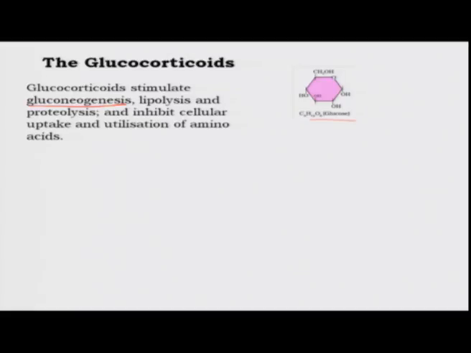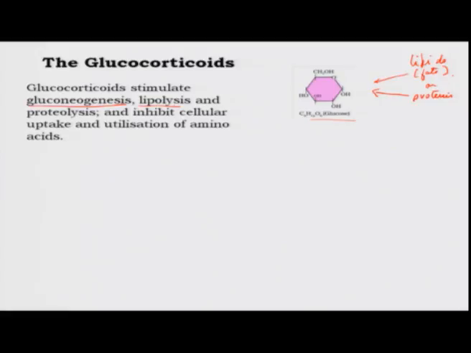So, gluconeogenesis is the process by which glucose molecules are produced from non-carbohydrate sources, that is lipids, fats or proteins. Proteins can be broken down into amino acids and lipids can be broken down into fatty acids, both of which can be channelized through enzymatic processes to make glucose, and this process is called gluconeogenesis, meaning new production of glucose, not from carbohydrate sources.